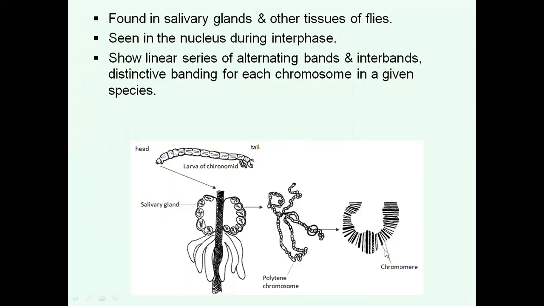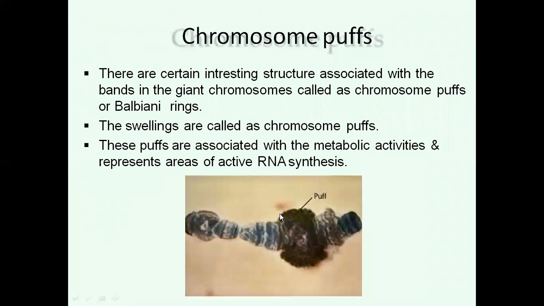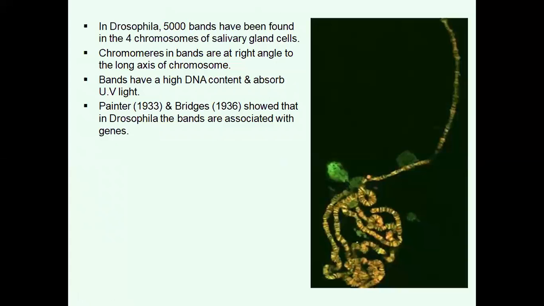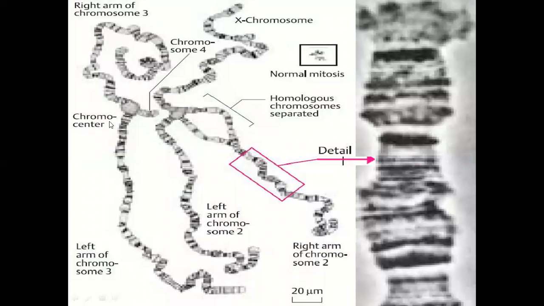See here, these are the chromomeres of the polytene chromosome, which has many strands. The fusion center is called the chromocenter. So 4 chromosomes are attached, fusion taking place. Here light colored bands and thick colored bands are present. The bands and interbands are present on the chromosomes.